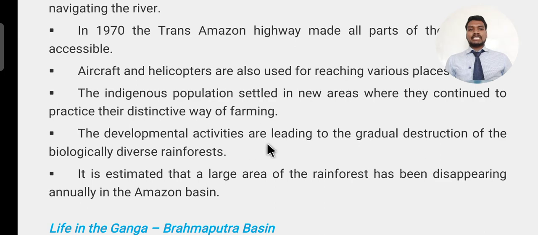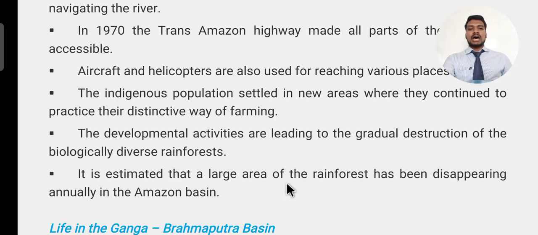The developmental activities are leading to the gradual destruction of the biologically diverse rainforest. Development may also be human effort in protecting the forest and the river, which helps biodiversity. We are protecting many species of animals and birds, which also helps increase the diversity in the Amazon basin in South America.